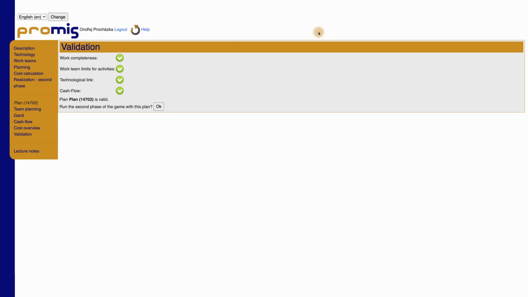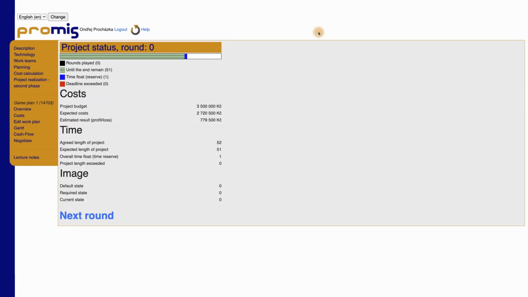When entering the second part of the game, the menu on the left will change slightly. Above all, an overview section will be added, in which you will see data on the 3 main monitored areas of the project: information on costs, time and parameters. There is only one for Ecohouse, image. You can read what parameters the project has and how they work in the description section. Default, current and target values are displayed.